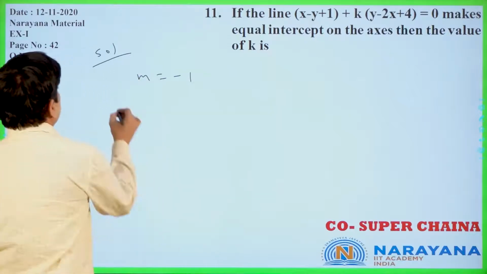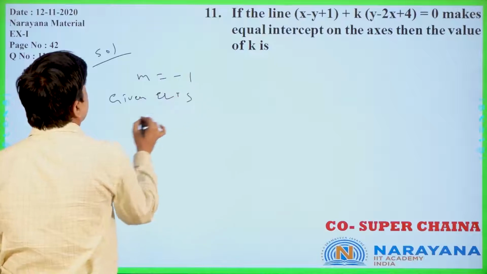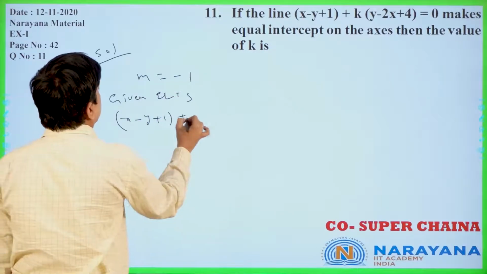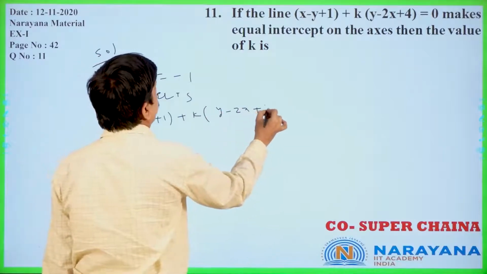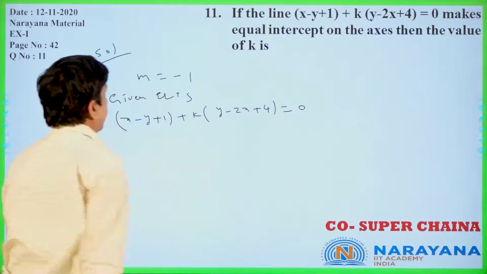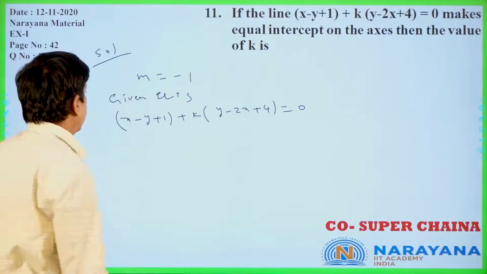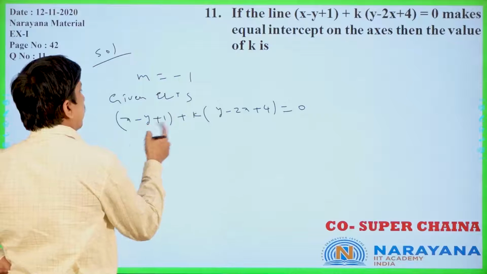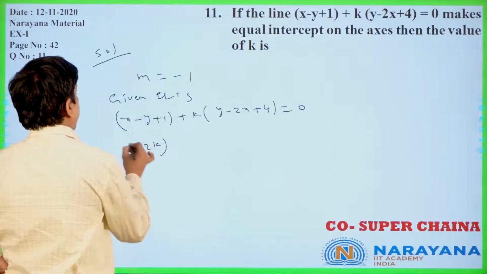Now let us write the given equation: x minus y plus 1 plus k into y minus 2x plus 4 is equal to 0. Now we will write it in the ax plus by plus c model. X minus 2kx gives 1 minus 2k into x.